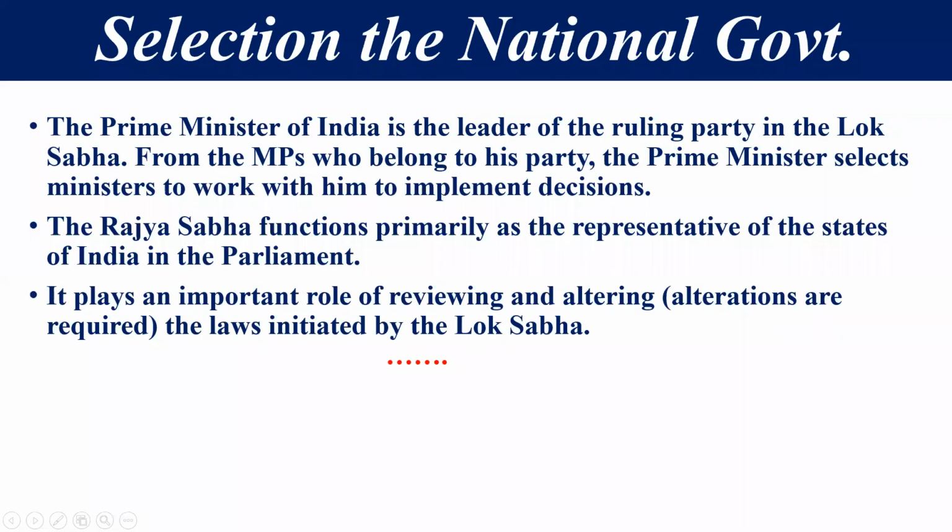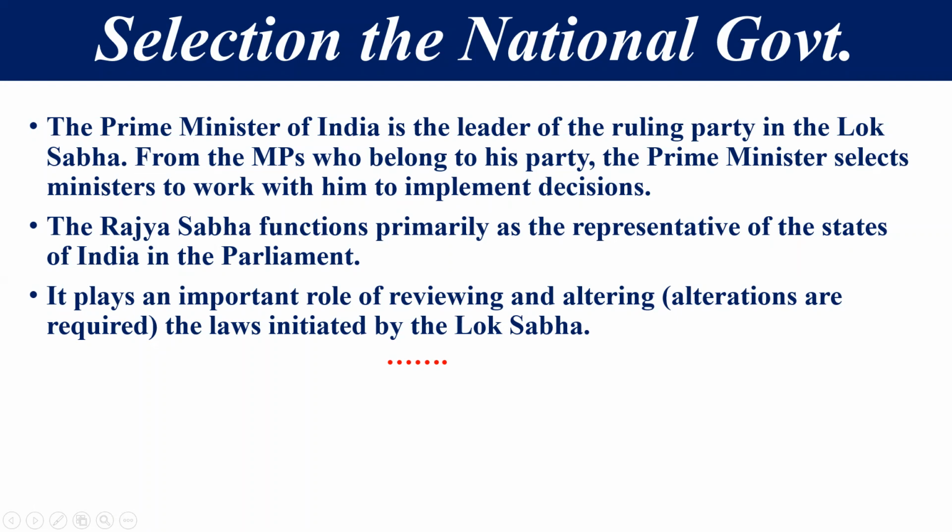Now, students, the Prime Minister of India is the leader of the ruling political party, the party which got the majority in Lok Sabha. The MPs who belong to his political party, the prime minister selects as ministers so that decisions can be implemented. Means different ministers को appoint किया जाता है.